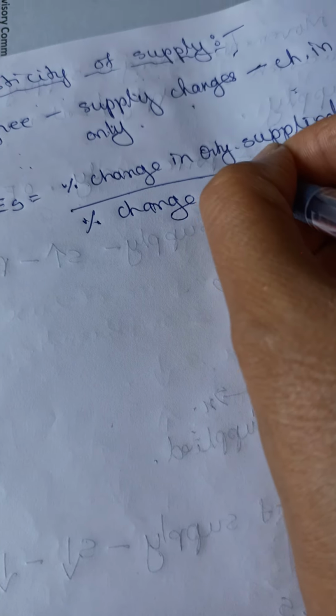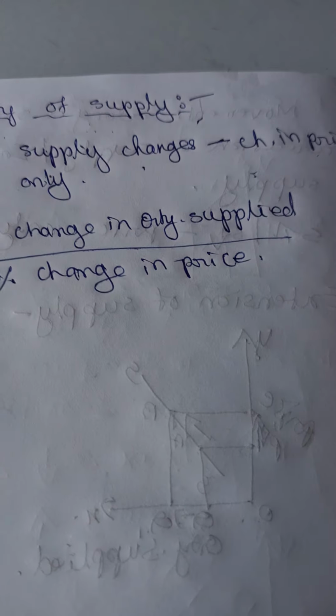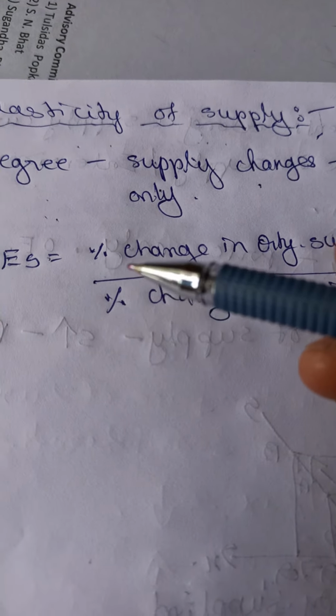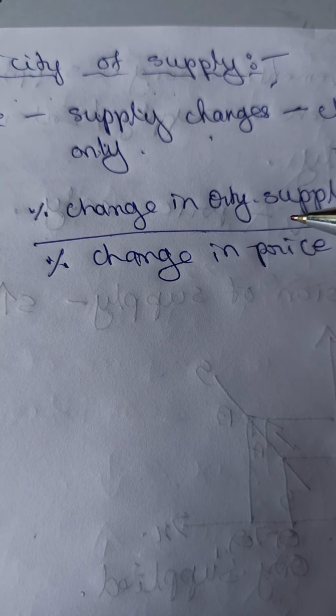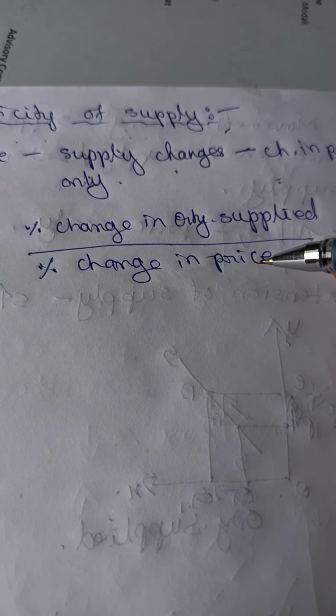So instead of quantity demanded, here the words quantity supplied will come.